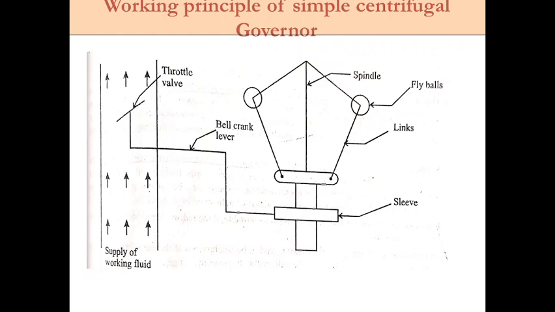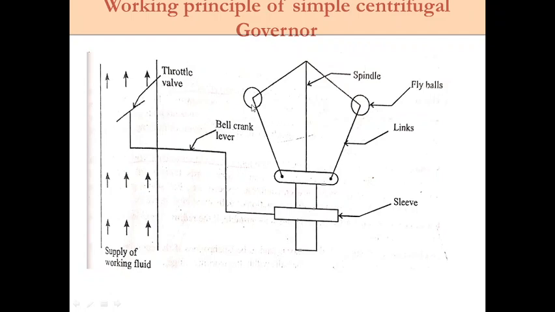So here, if the centrifugal force on these rotating masses decreases, at that time obviously this sleeve will move towards the downside. When it is moving downward, that means the speed of the engine is reducing. So at that time the throttle valve will get opened to supply the proper fuel to the engine.